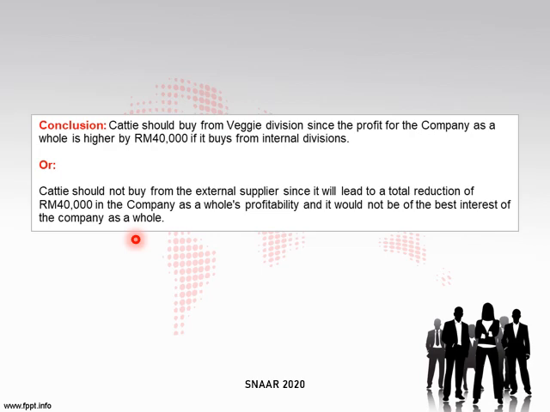So what can they do? They can negotiate the price. If Veggie sells at 33, Cathy does not want it, so it has to negotiate for a lower price. And we will look at the next part, where we discuss further the range of price.